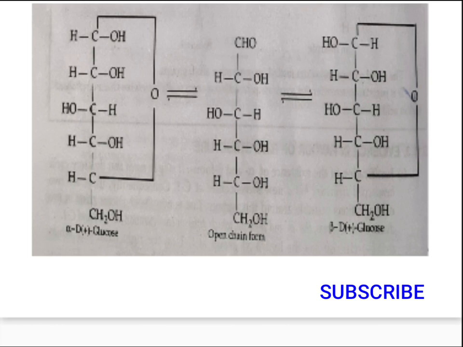So these two concepts are very important to us for understanding the reducing or non-reducing character of a particular saccharide, which we'll be considering next, that is for sucrose and lactose. I hope the concepts of cyclic hemiacetal structure and mutarotation are clear to you up to here. So now we can move on to our main concern.